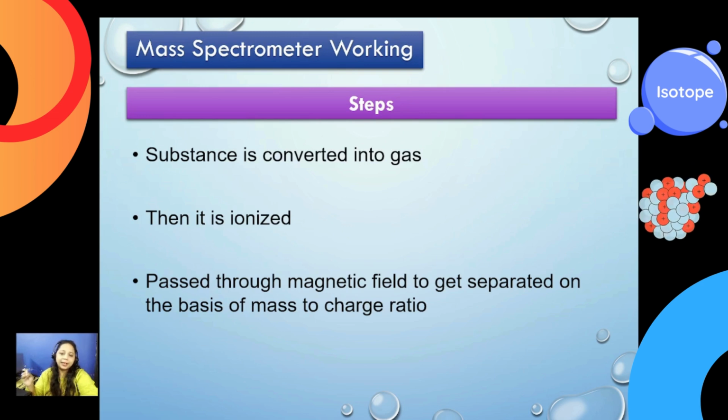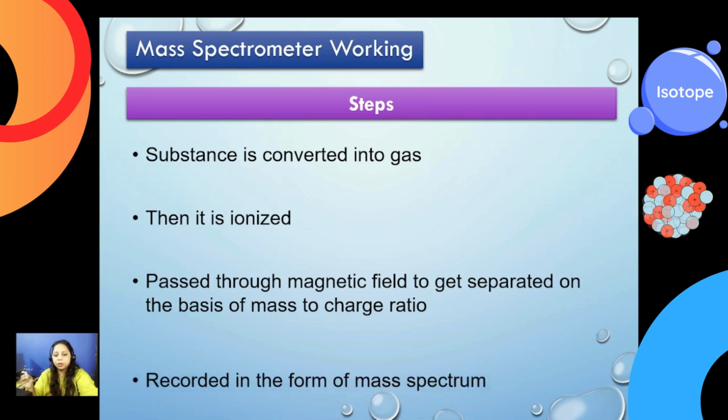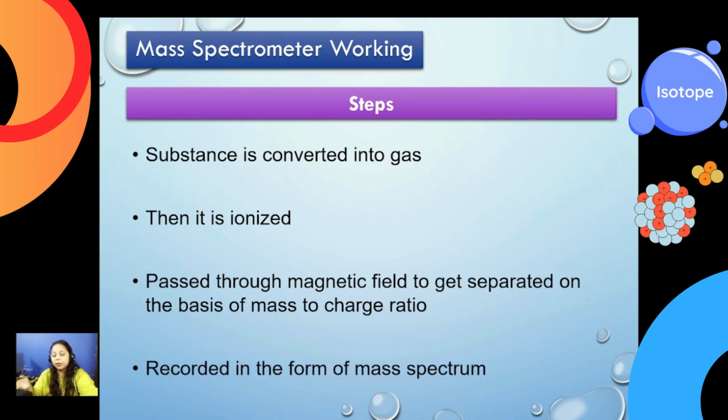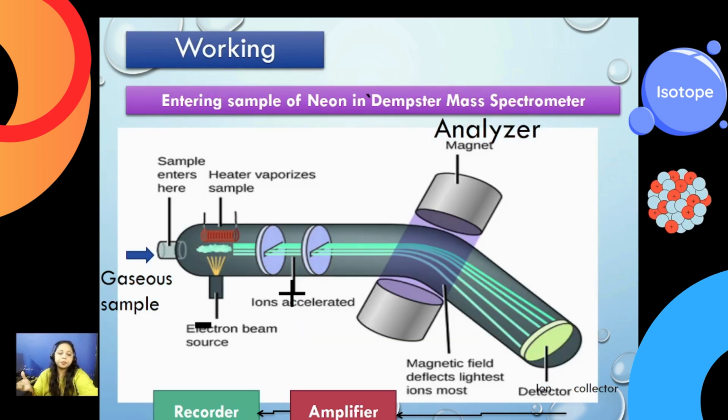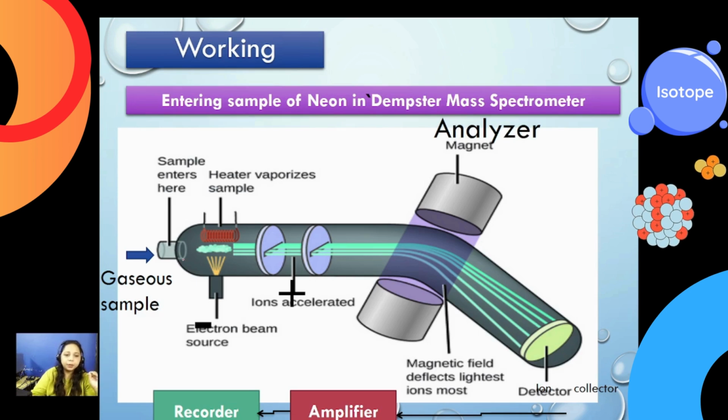They pass through the magnetic field, and then they are separated on the basis of mass to charge ratio. And then we have the results in the form of a spectrograph. So first of all, how it works: there is a gaseous sample that is inserted into our machine.